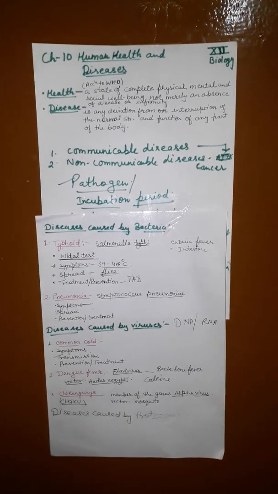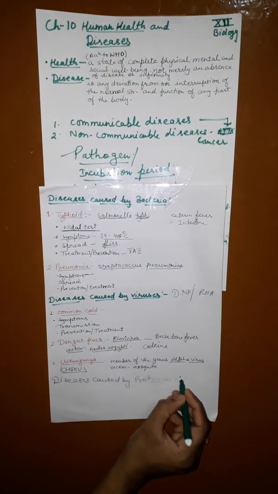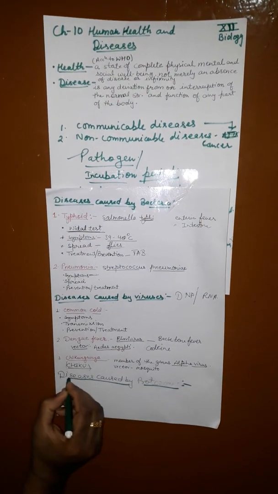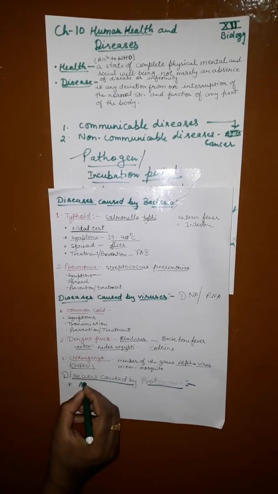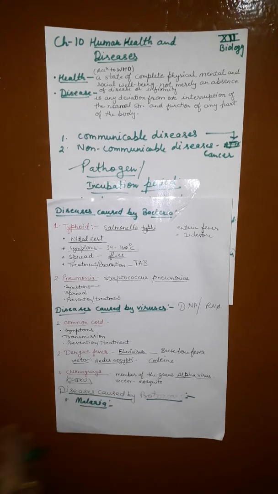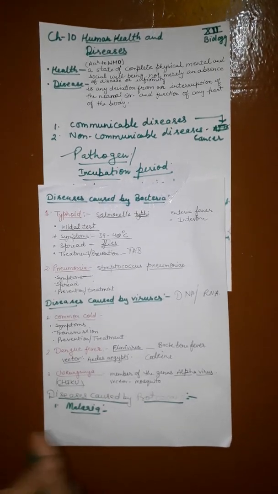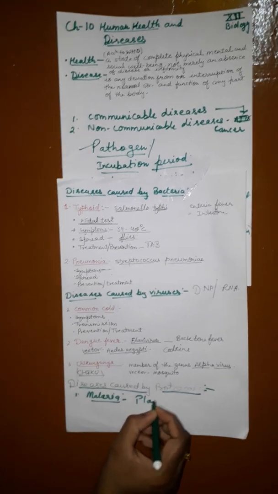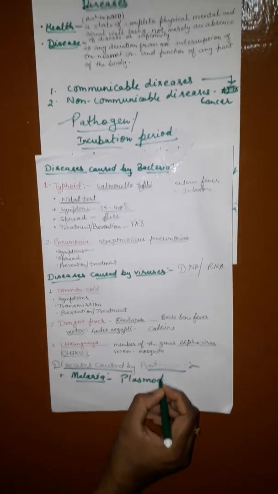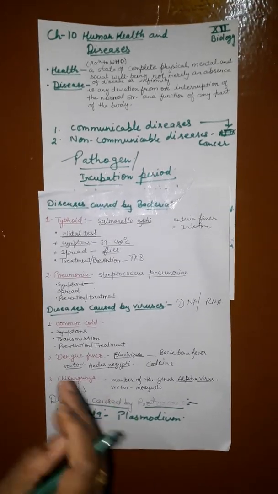First is malaria, a well known disease. The causative agent of malaria is the protozoan Plasmodium. It lives inside the RBC.